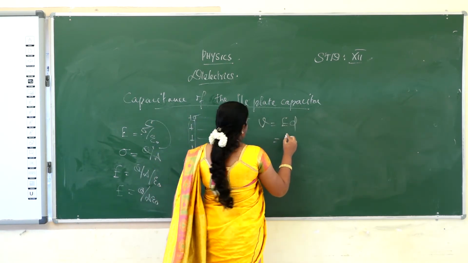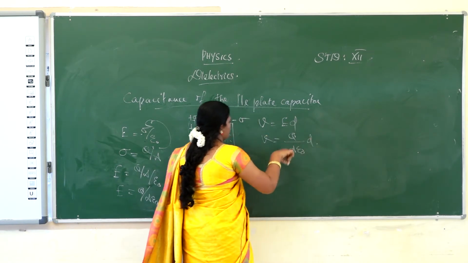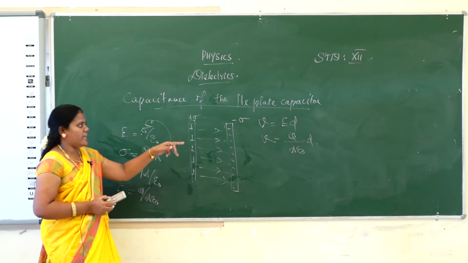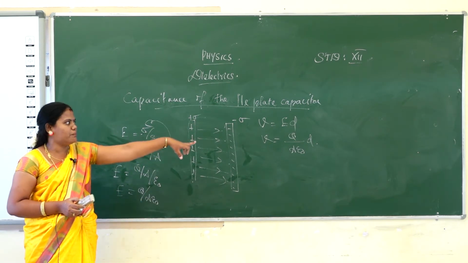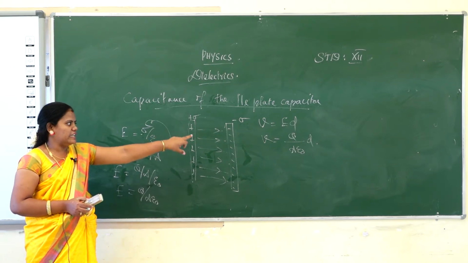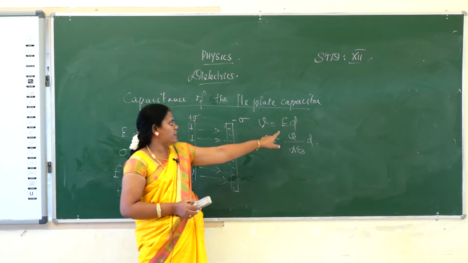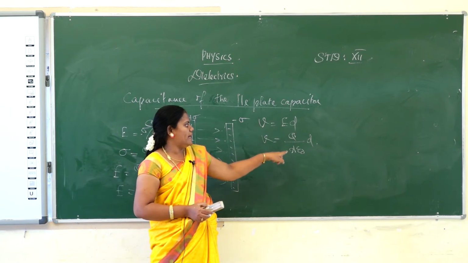Substitute the E value, Q by A epsilon naught, into D. So V is equal to Q D by A epsilon naught.